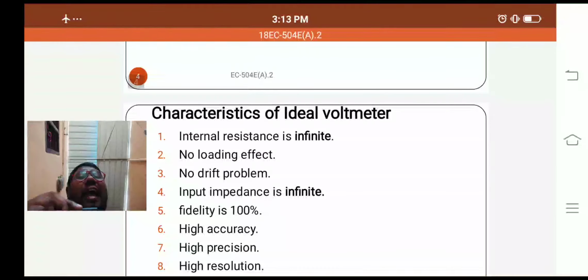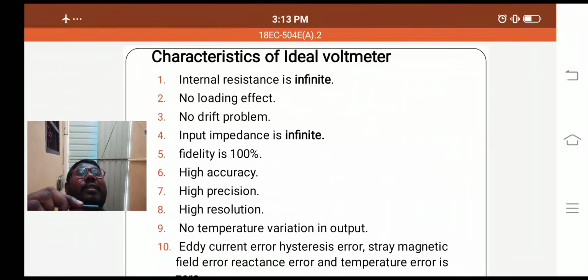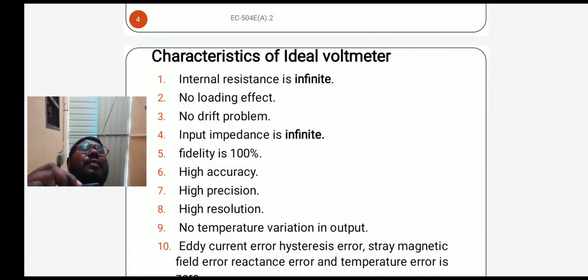Then what are the characteristics of the ideal voltmeter? The internal resistance is infinity, no loading effect, no drift problem. Input impedance is infinity. The fidelity is 100%.